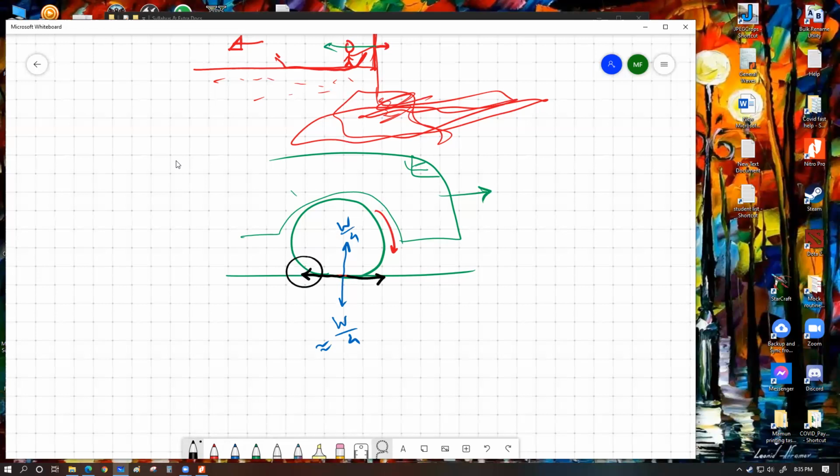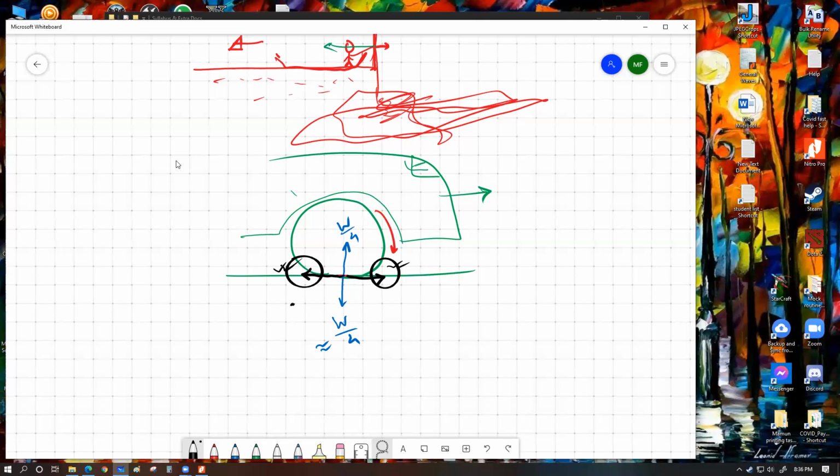This is the force on the ground from the wheel. This is the force on the wheel from the ground. These two are Newton's third law pair. Because this force exists, this force comes into action, and that's why the car can move forward. Now, if your engine runs with a high amount of force, you can get a bigger amount of torque, you can move really fast, you can accelerate faster, and so on. So that's basically the idea of movement.